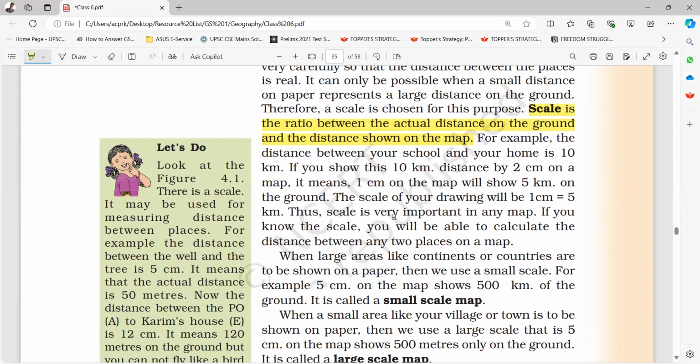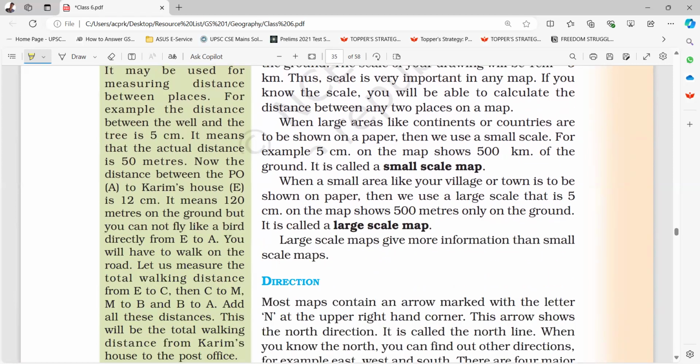The scale is very important in any map. If you know the scale, you will be able to calculate the distance between any two places on a map. When large areas like continents or countries are to be shown on paper, then we use a small scale. For example, 5 centimeters on the map shows 500 kilometers on the ground. It is called a small scale map.